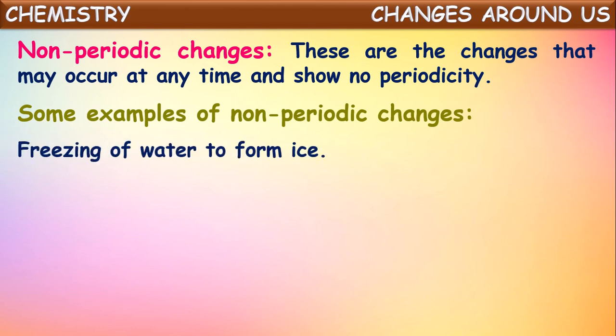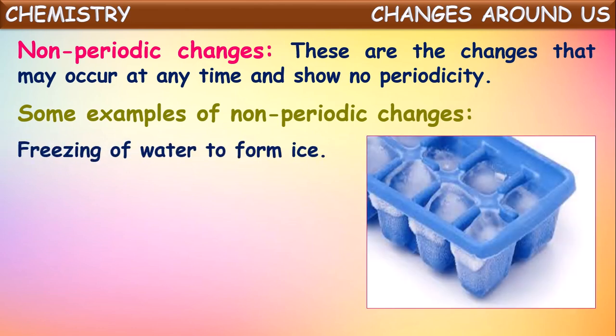One of them is freezing of water to form ice. It may happen at any time. It won't be repeated at regular intervals, isn't it? When you keep water in cool places, it freezes, but it won't happen regularly. It won't be repeated at regular intervals of time. So we can say it is one of the examples of non-periodic change.